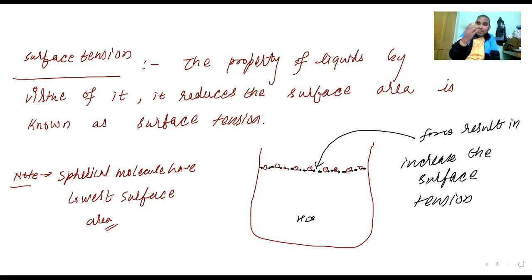Especially see in winter time. When you are throwing in winter time, what will happen? The water becomes a little denser. It looks very dense.